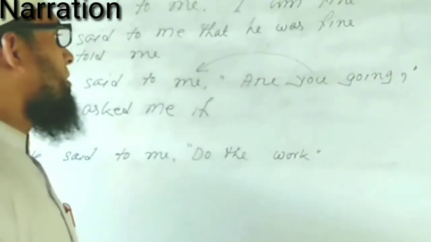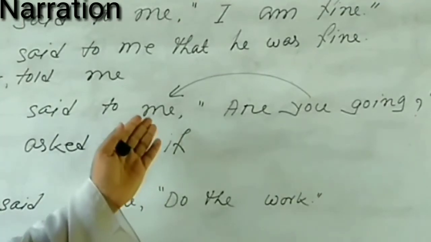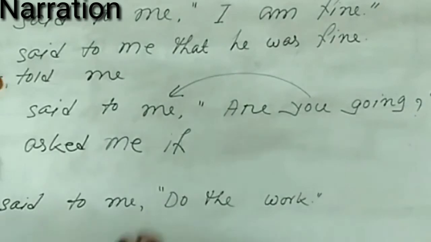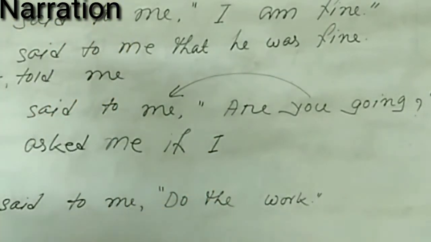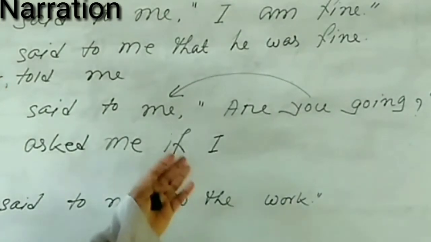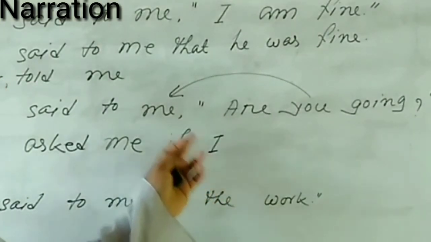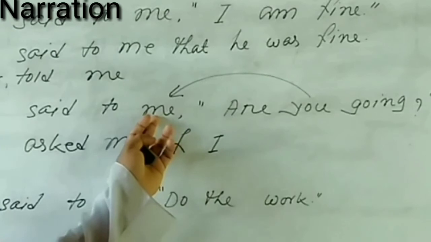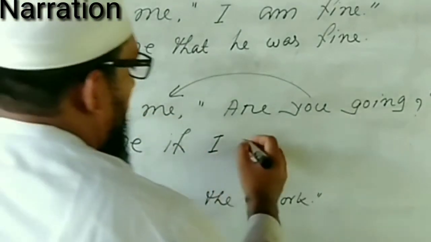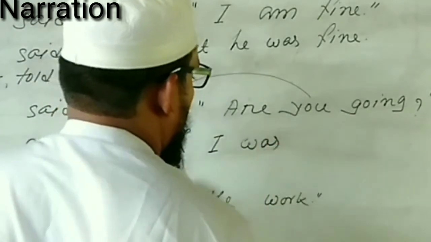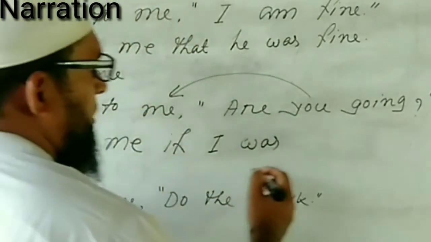So here me is objective case, so we have to use I, because at the very beginning of a sentence we have to use subjective case I. So me is objective case here, we have to turn me into I. And the verb will be was.